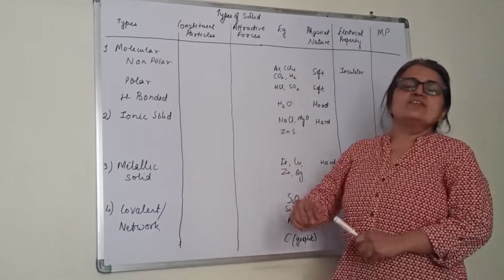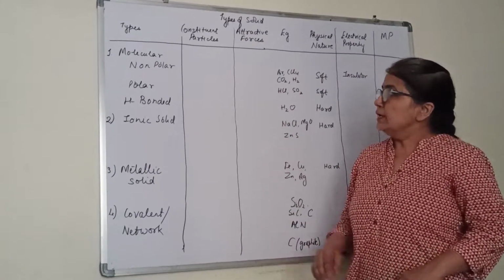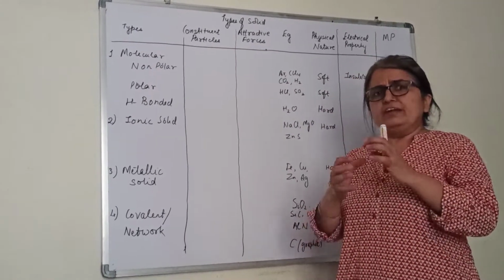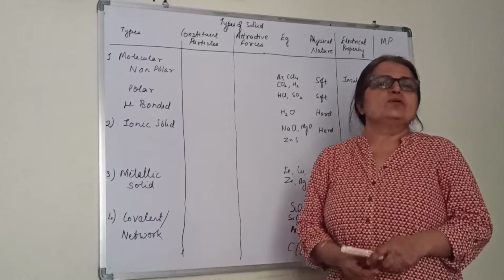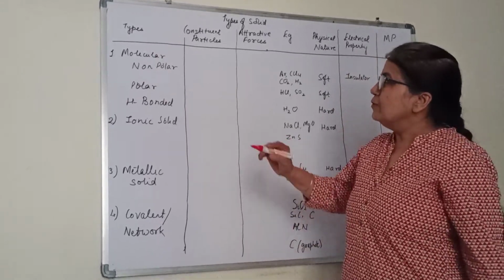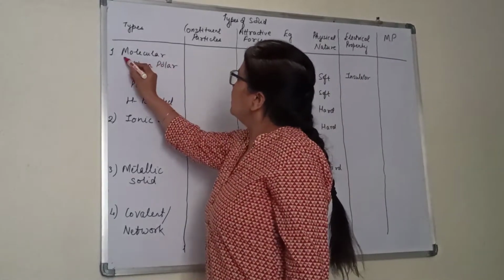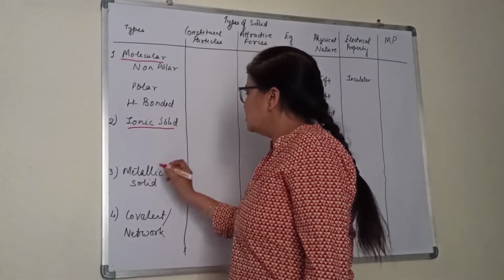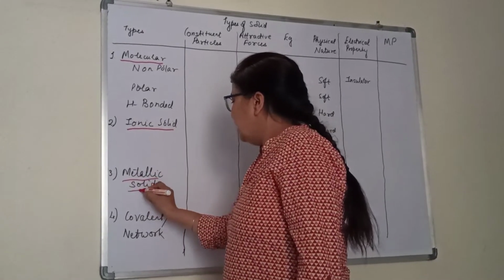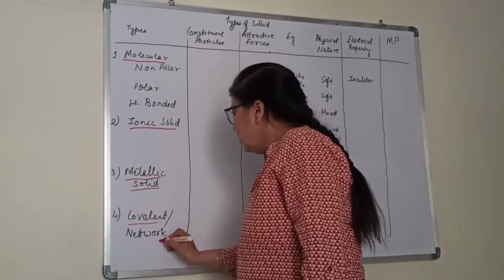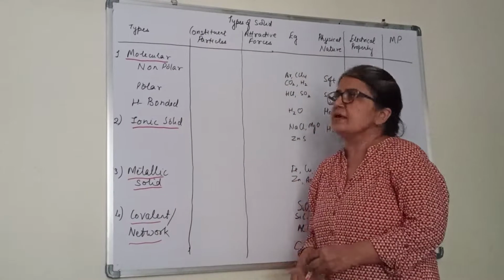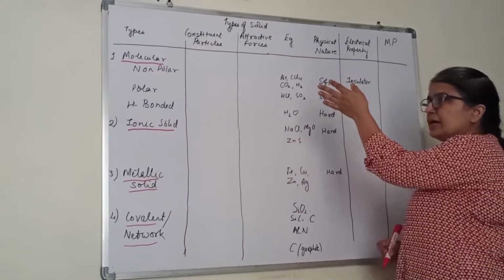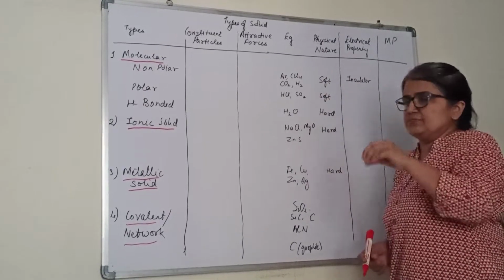There is one more classification of these solids, mainly on the basis of what type of attractive forces exist between the constituent particles. Okay, you have 4 categories in this. Number 1, molecular solid. Second, ionic solid. Metallic solid. Covalent or network solid. We are going to study each type.